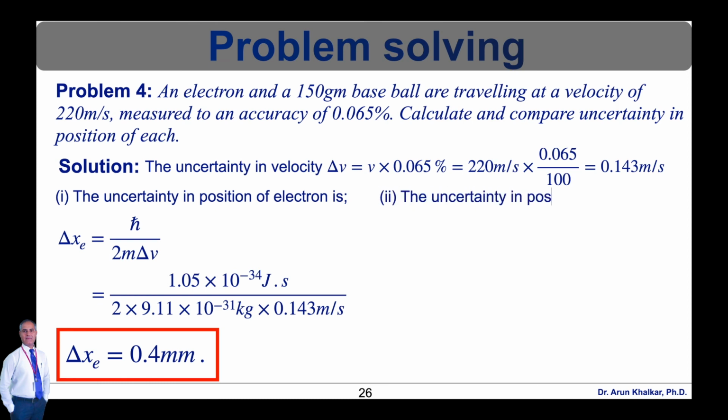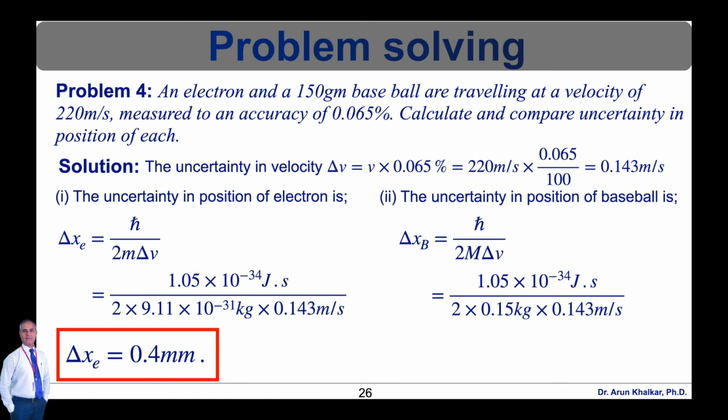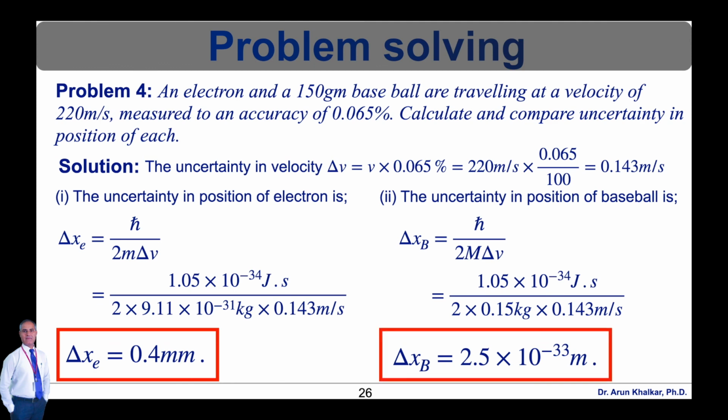Now let's see the second part, that is uncertainty in position of baseball. We have the equation delta XB is equal to h bar divided by 2 capital M delta V. So B stands for the baseball and capital M stands for the mass of the baseball. So the value of h bar is 1.05 into 10 raised to minus 34 joules second divided by 2 into mass of baseball, that is 0.15 kilogram, into delta V, 0.143 meter per second. So after calculating this, we will get delta XB is equal to 2.5 into 10 raised to minus 33 meter. So this is the uncertainty in position of baseball.